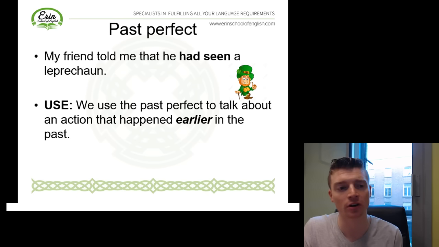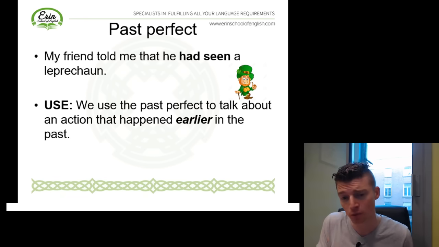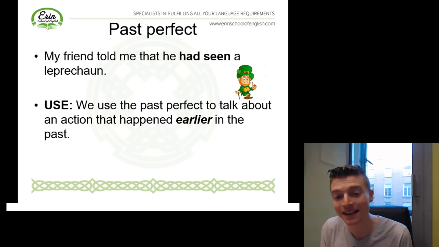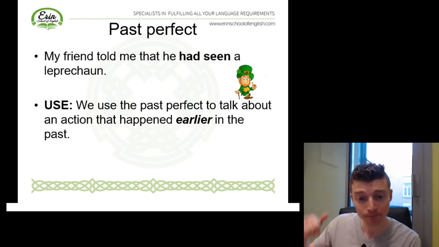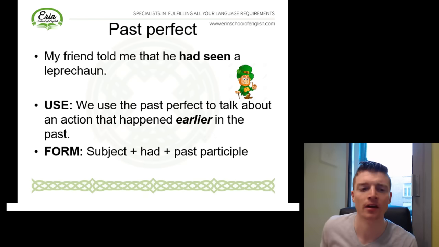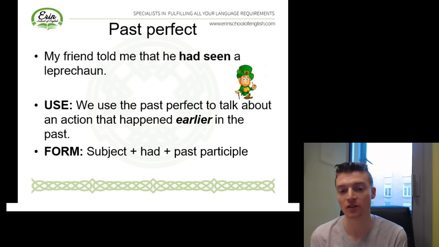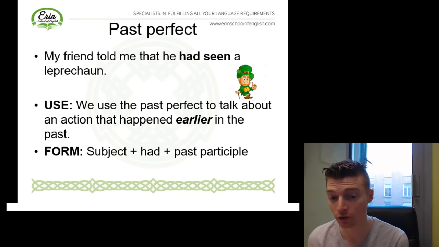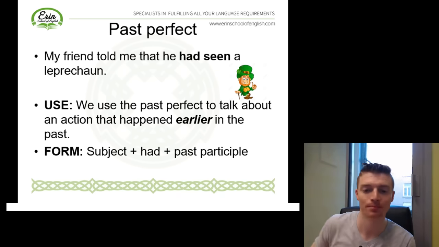So in this example here, my friend told me. So this is the past simple. This is one action that happened in the past. But he's telling me about another action that happened before this action. So he told me that he had seen a leprechaun. And our structure here, of course, we've got our subject, and we're using had, and then the past participle. So of course the past participle is the third form of the verb. In the above example, have, had, and again had in the past participle.